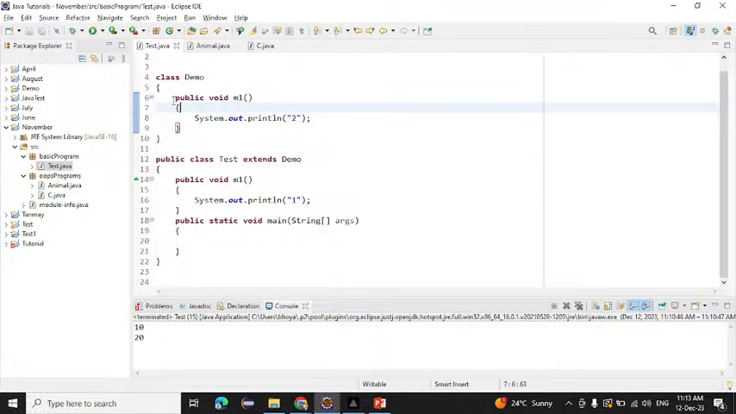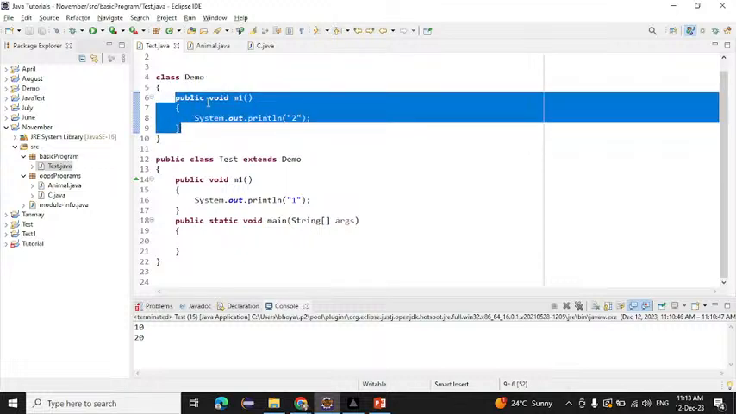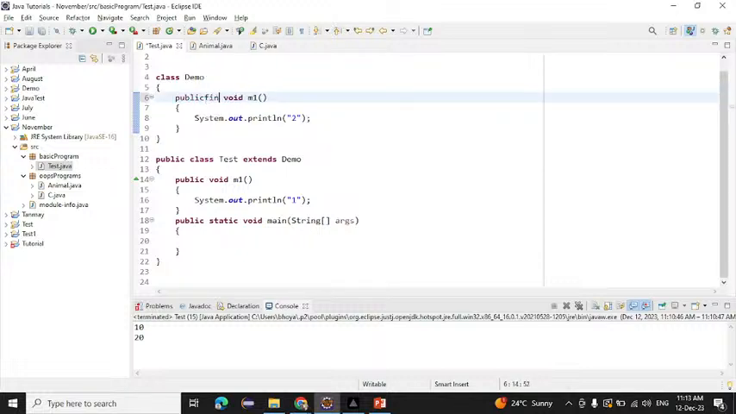Now I don't want anyone to override this method. So what will we do? We will use the final keyword here. If I use the final keyword here, no one can override my method. Suppose I don't use this final keyword, what will happen? We can easily override our method. But if I write the final keyword here, no one can override our method.